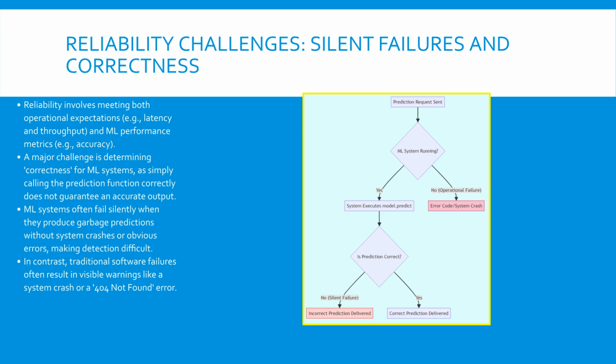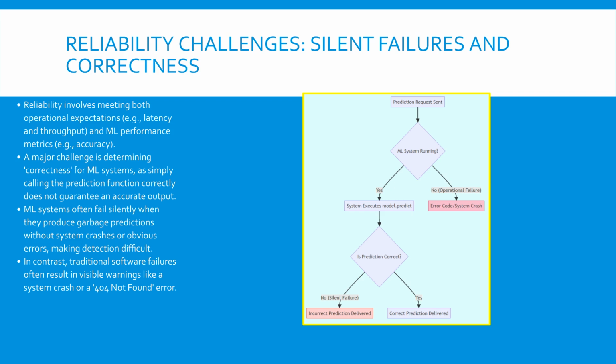For instance, a translation service might return a grammatically correct sentence, but the meaning is entirely wrong, and the user won't know the system failed. We must design our systems to detect and prevent these subtle, dangerous failures, which are much harder to spot than a traditional software crash. This flowchart illustrates the difference between silent and operational failures.